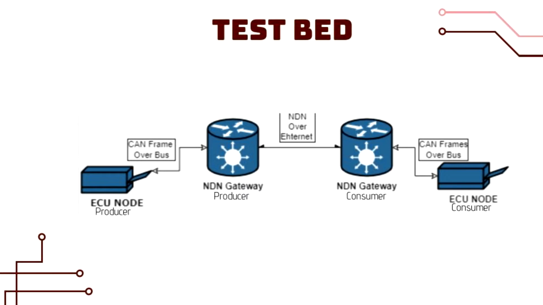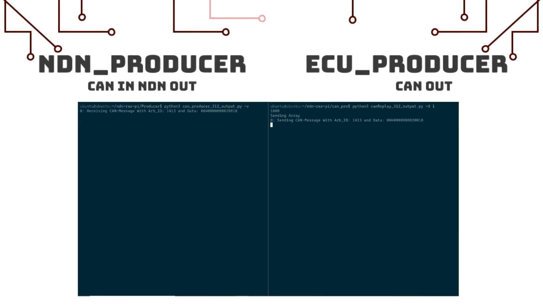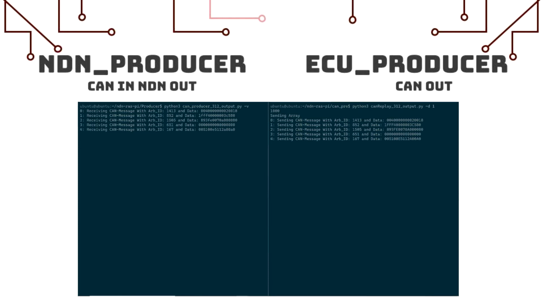In our tests, we have a producing ECU replay real CAN messages to the producing NDN node, which then buffers those CAN messages in an array. Here we can see the producer ECU sending those messages and the NDN producing node receiving them. Transmission rates have been lowered for demonstration purposes.